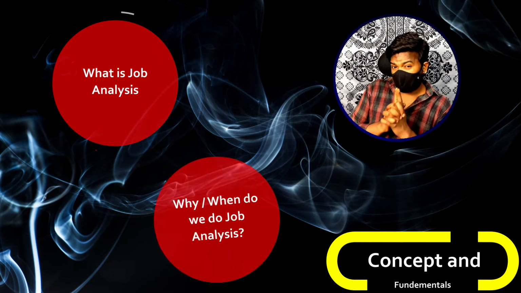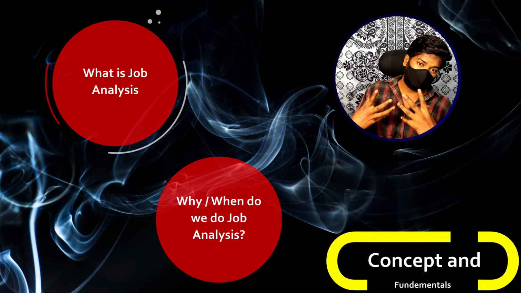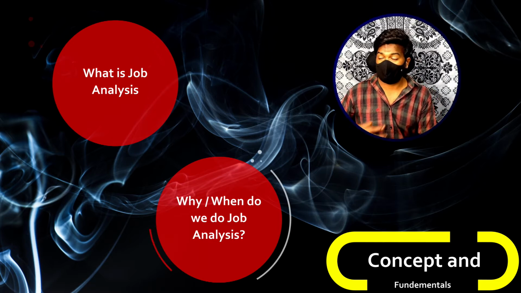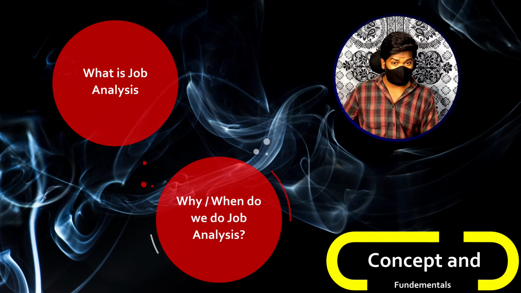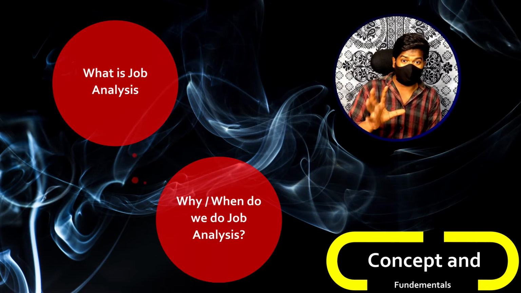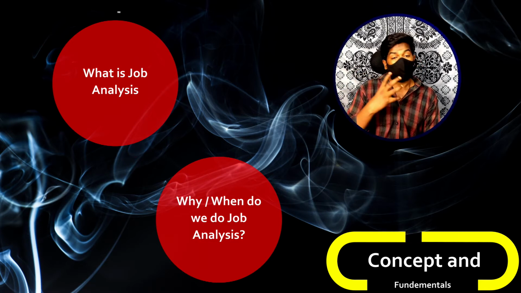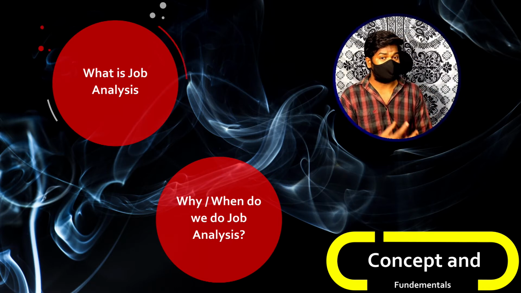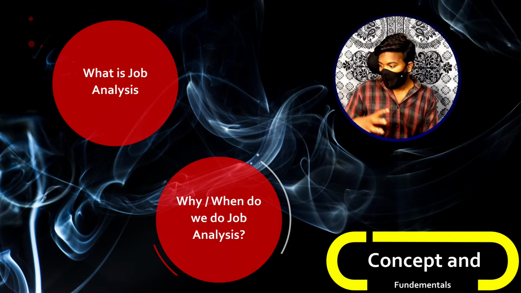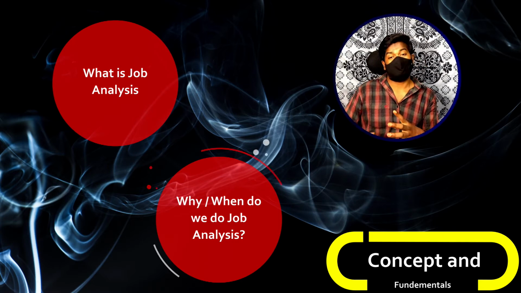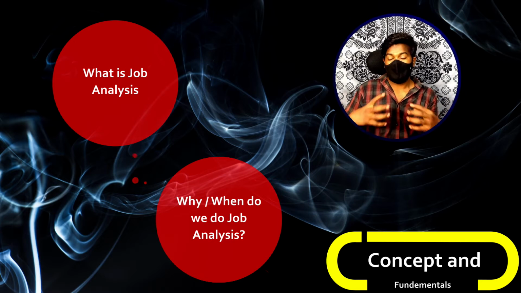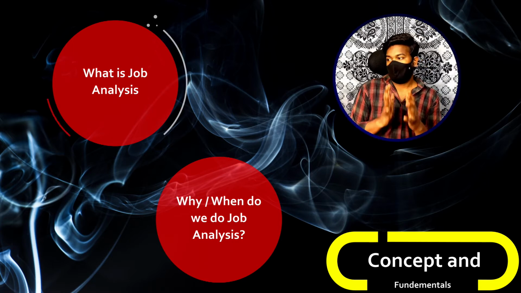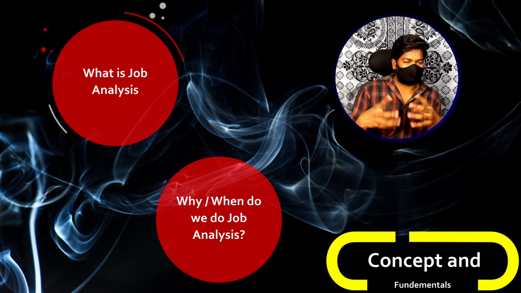Now what are the different situations in which we collect information regarding a job? Like I just told you in the accident example, there is an accident in our organization, please go to the accident area, analyze the situation, come back with all the information and report to me. We have just seen what we mean by job analysis. Now what are the different situations in which we actually do job analysis? Let's think, when do we collect the entire information regarding a job? Now let us take certain situations where we actually do job analysis.